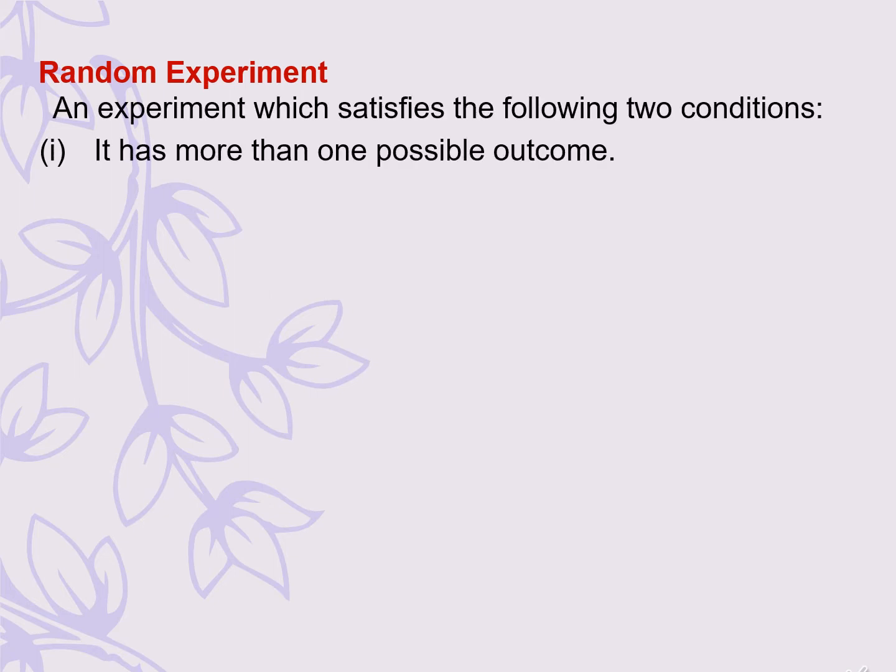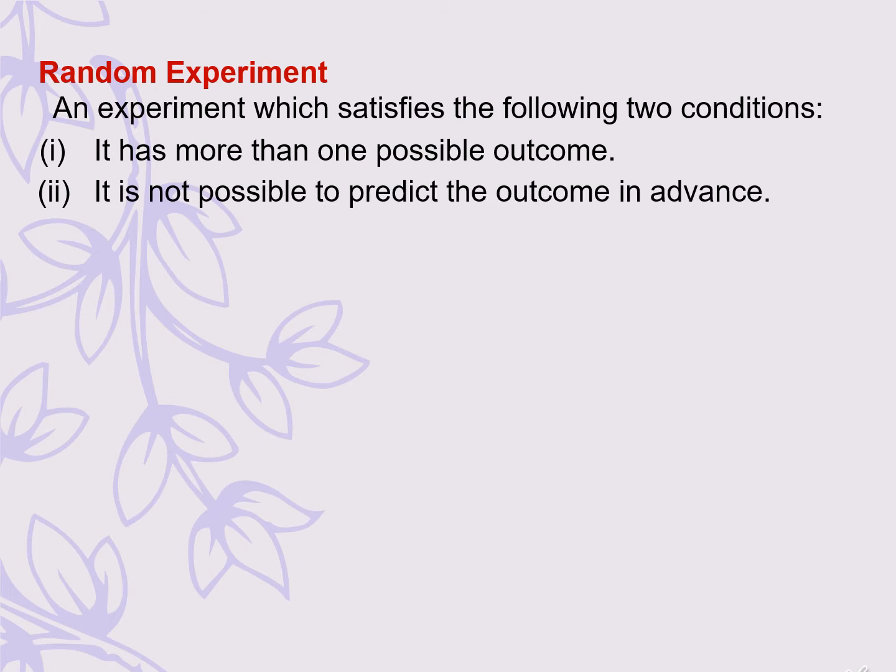A random experiment is an experiment which does not give the same result every time we perform it. Therefore, it is very difficult to predict the outcome in advance. Let's say, for example, we toss a coin. The possible results are heads or tails. We don't know whether it will be heads or tails. It can be anything. Hence, it is a perfect example of a random experiment.